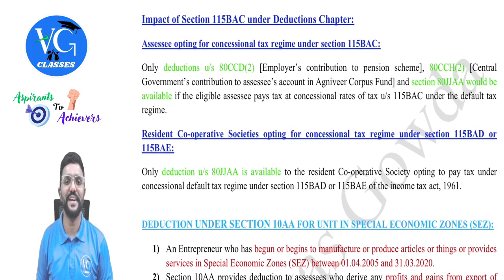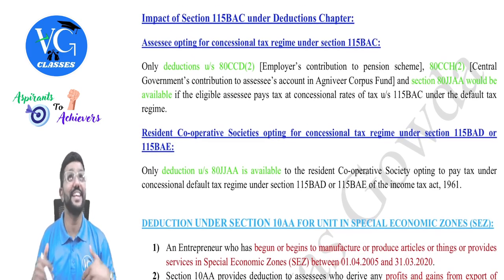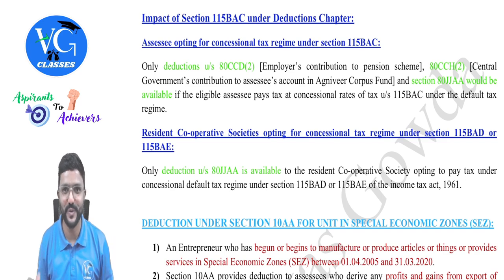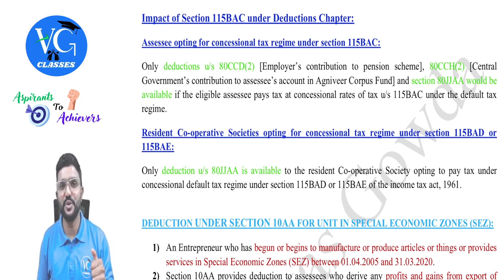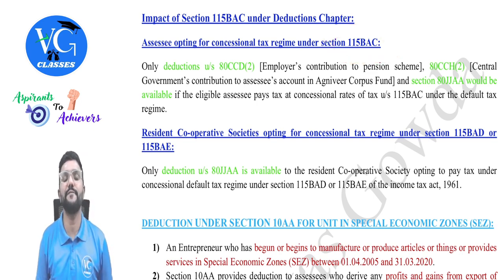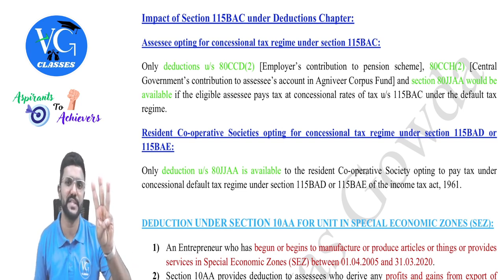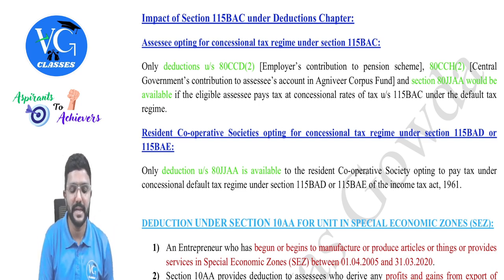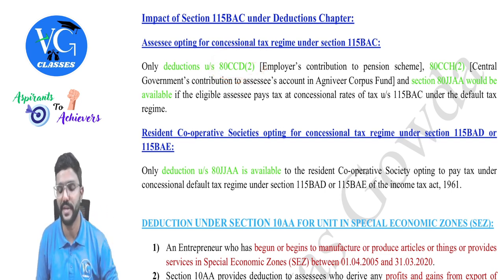Sir, if assessee is following default scheme, then can he claim all this, sir? No, no, no. So if an individual, HUF, AOP or body of individuals as well as artificial juridical person is following a default scheme given under section 115BAC, then they can claim only 3 deductions under chapter 6A, guys. Only 3 deductions. What are those? Deduction under section 80CCD subsection 2, that is employer contribution to NPS.